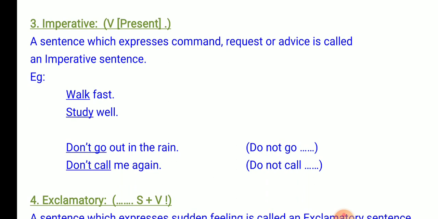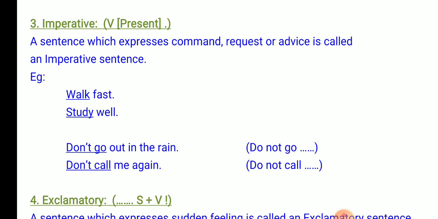You also have to remember that the imperative sentence does not have a subject. Why? It is because it is always addressed to the second person. Second person means you. The imperative sentence ends with a full stop.